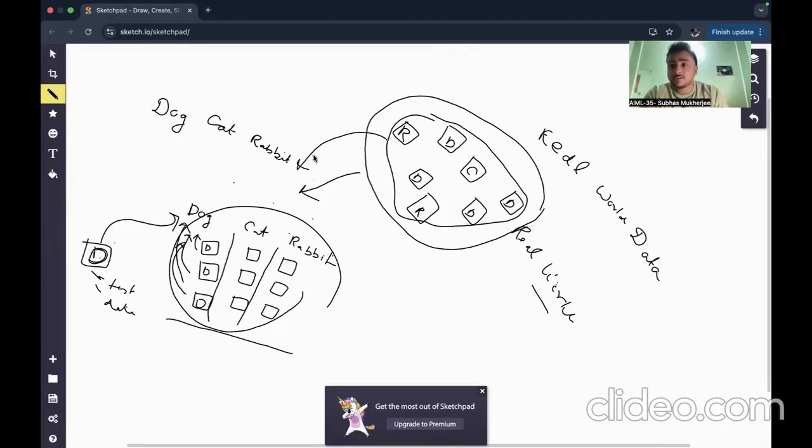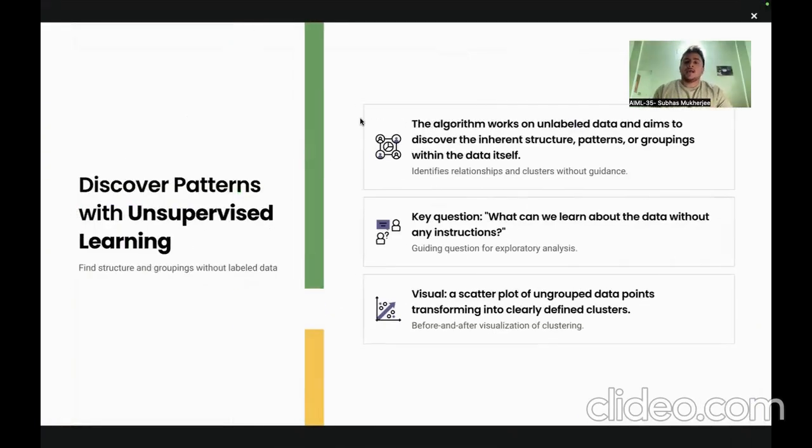So let us understand what is unsupervised learning. The algorithm works on unlabeled data and aims to discover the inherent structure, patterns, or groupings within the data itself. What does it mean? As the algorithm works on unlabeled data, there are no particular columns, there are no particular classification for each image, as I have mentioned. We need to properly understand what each image or each data point means. And based on the structure of the data, we need to correctly classify the pattern or grouping within the data. Within the data points, we need to particularly classify each data point.